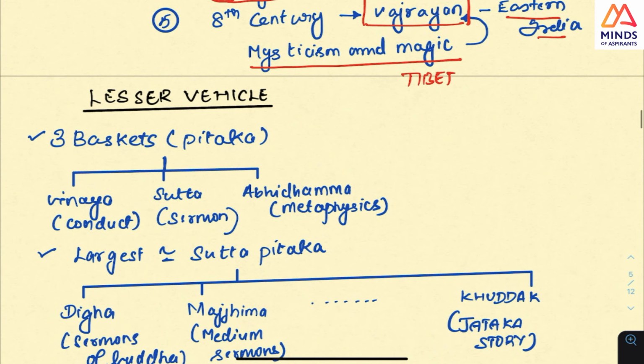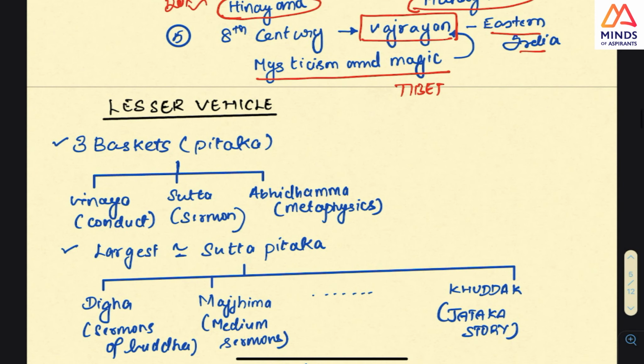And this lesser vehicle, that is the point. See, Hinayana, what is the lesser vehicle? In this, the book. So we will see important keywords of the book, which is written in Pali. So that is the lesser vehicle. Pali is the language they use.